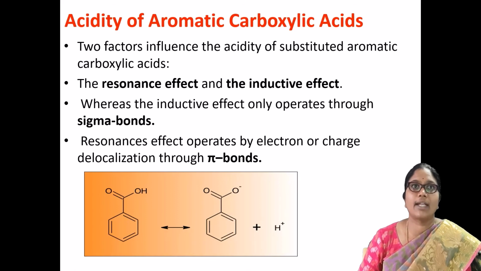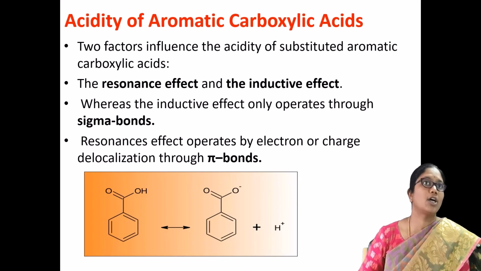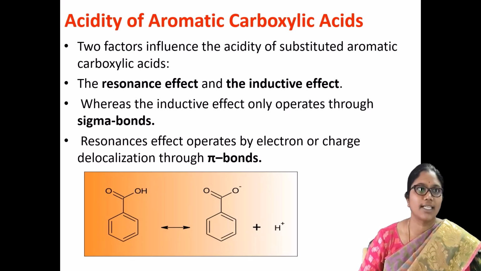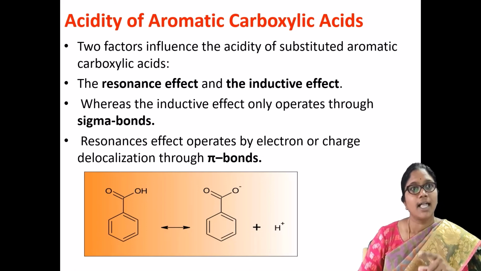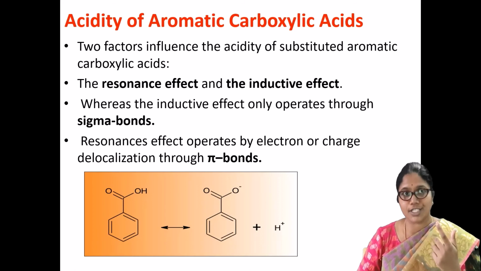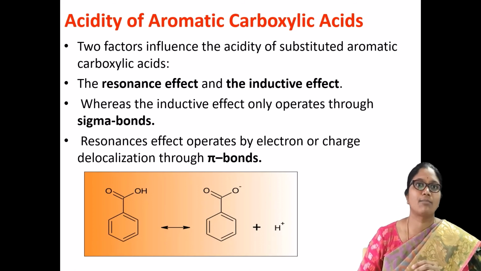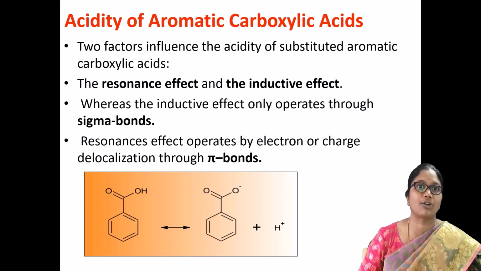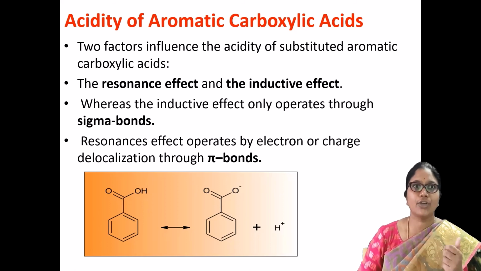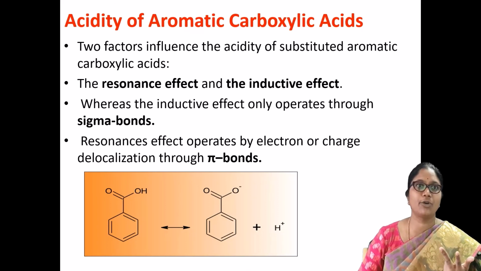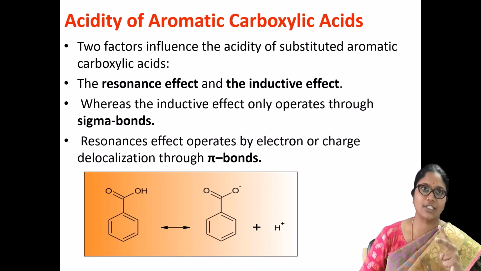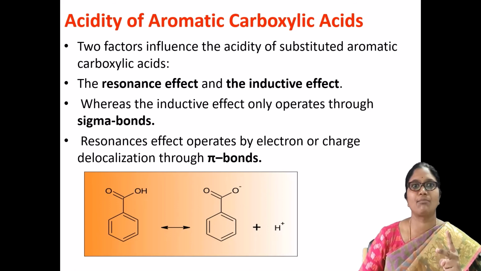the aromatic carboxylic acids are more acidic than the aliphatic carboxylic acids, and here the number of resonance structures will be more in aromatic carboxylic acids when compared with the aliphatic acids. In aliphatic acids, as you observed in the previous slides, you get two resonance structures, and a stable carboxylate ion is formed.